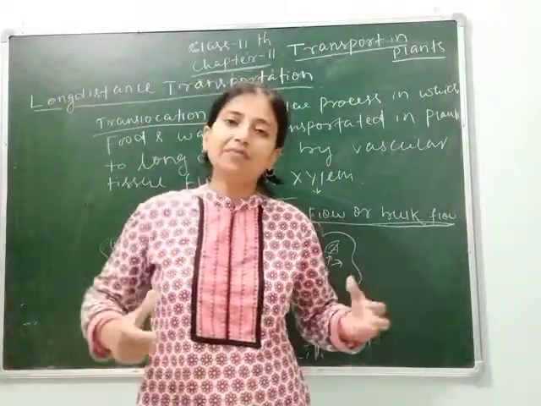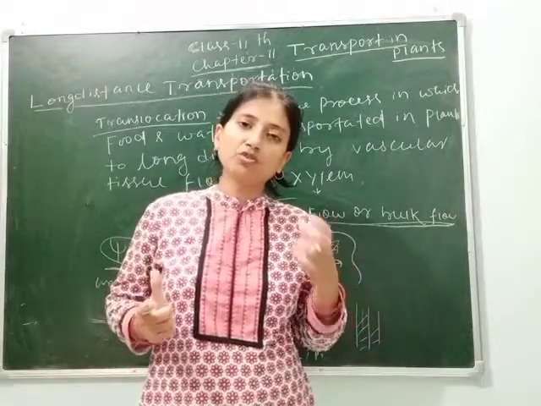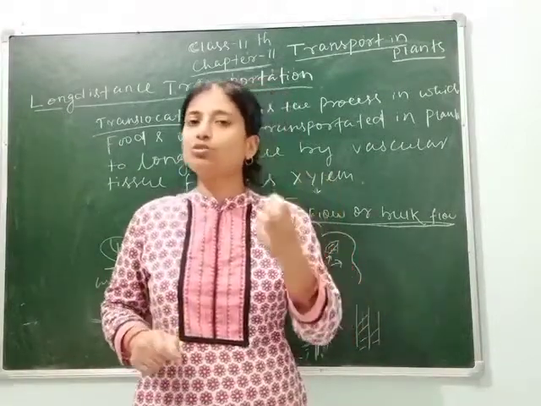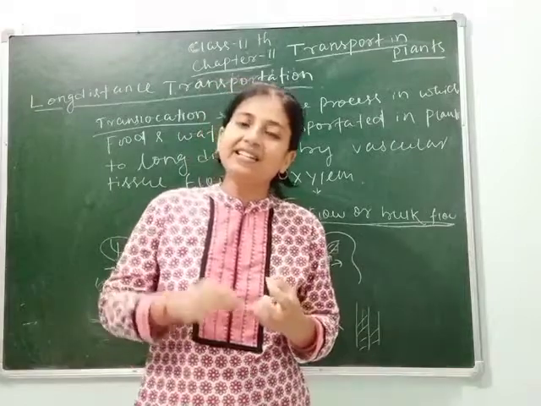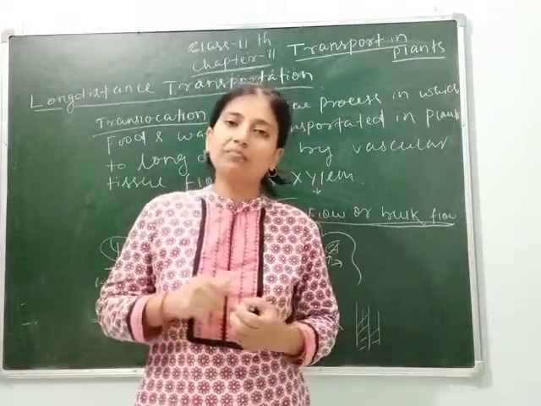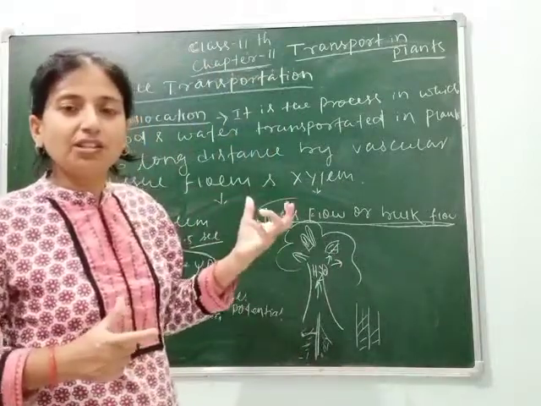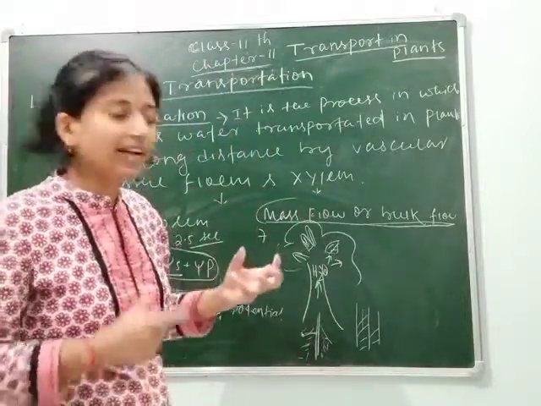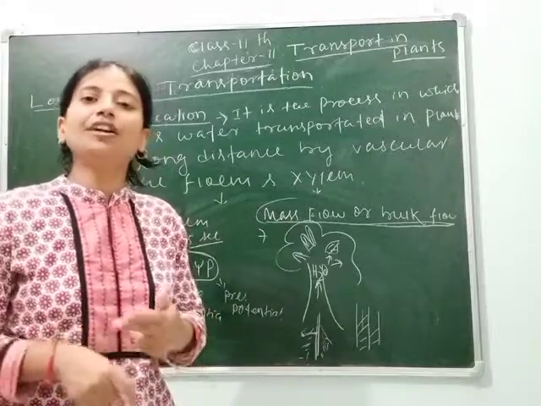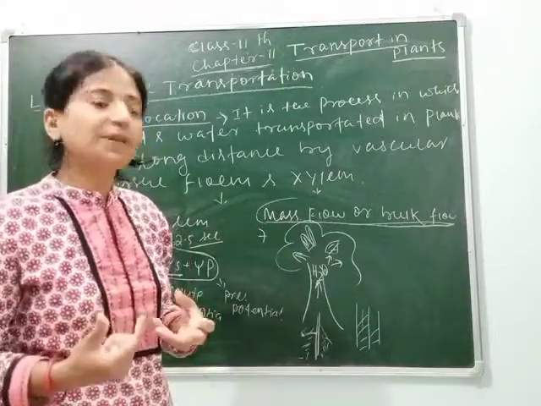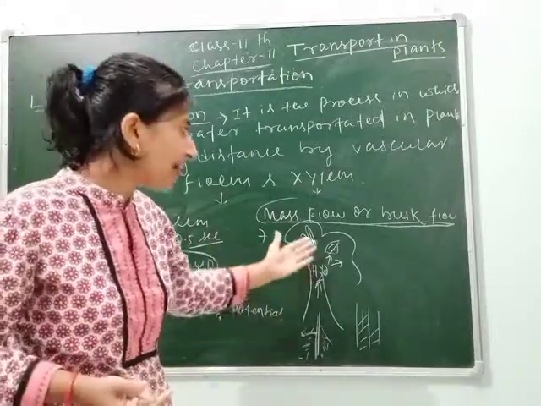Here, when root hairs absorb water, osmosis occurs. Root hairs can't absorb a maximum amount of water. So when absorption occurs through the root hair, osmosis or diffusion occurs. But when it reaches the main root, long distance transport occurs, either due to root pressure or due to transpiration pull, which we will study after this.